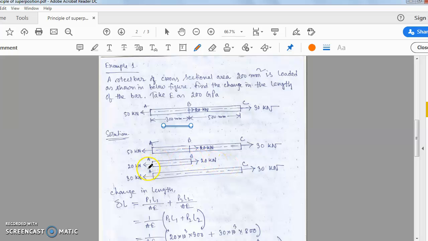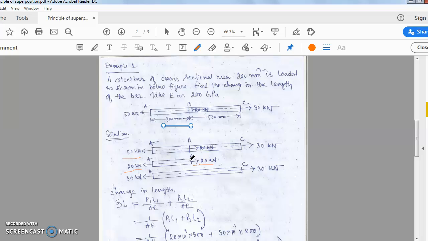So for the section AB, there is a load of 50 kilonewton. At point A on the left side there is a load acting towards the left, a total force of 50 kilonewton. Now we'll take 20 kilonewton, so for the AB part there is a tensile stress.